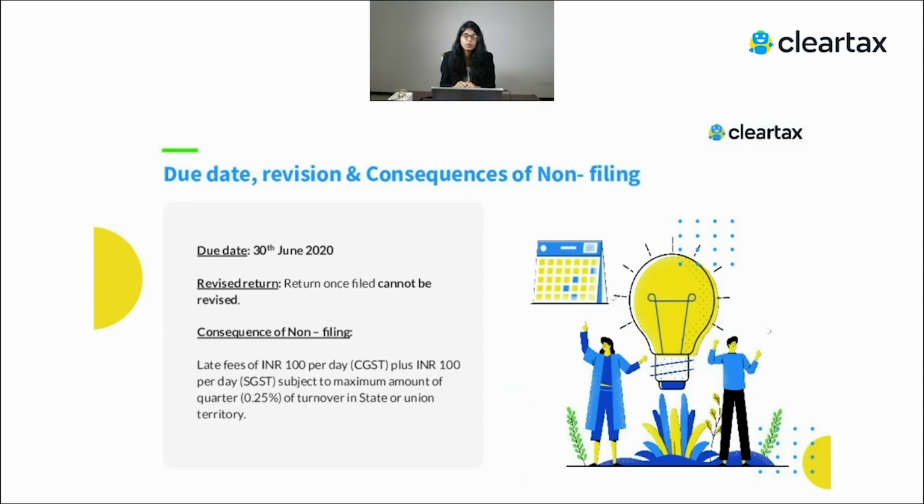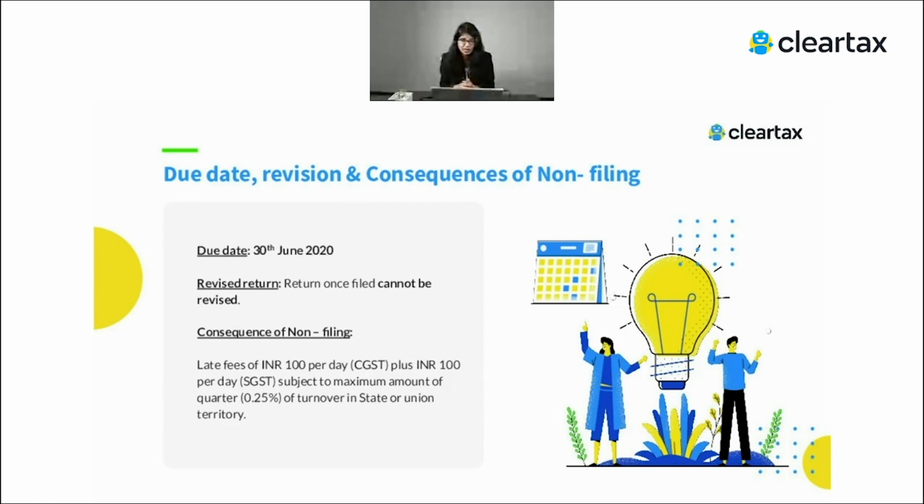Now if we talk about what is the due date for filing your GSTR 9 and 9C for financial year 1819, it's 30th June 2020. And one important thing, the return once filed cannot be revised. So if you have filed your 9 and 9C once, it cannot be revised. So you have to make sure whatever you're filing is correct, so that it cannot be wrong, because you cannot revise the return.